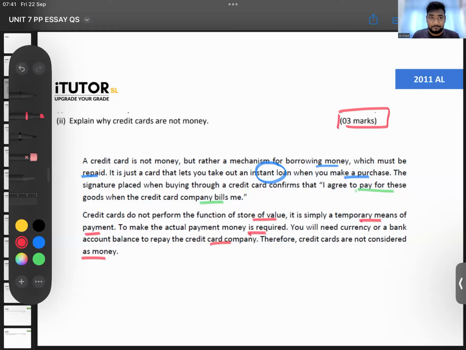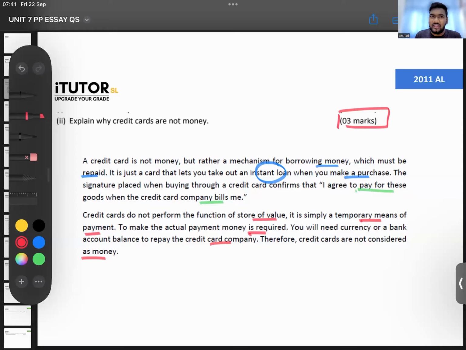Is that okay? Why are credit cards not money? But it's taken into money supply, that I'll explain later. There is a future question there. Okay. No, it's not a store of wealth. Credit cards are not a store of wealth or store of value.